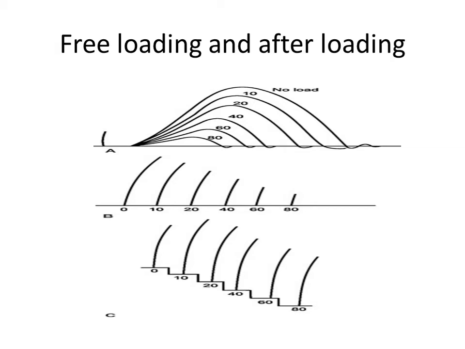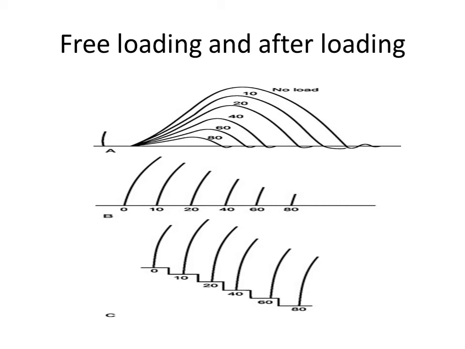So this is the graph showing the effect of load on muscle contraction. When the load is applied to the muscle before the muscle starts contracting, the condition is known as free-loaded or preloaded. When the load is applied to the muscle after the muscle starts contracting, the condition is known as after-loaded. The work done by the muscle is affected by after loading and free loading.